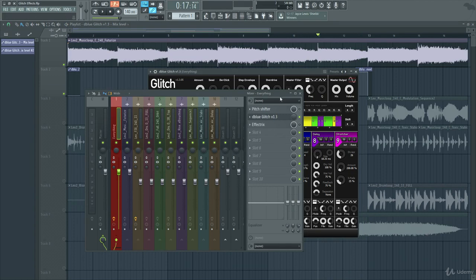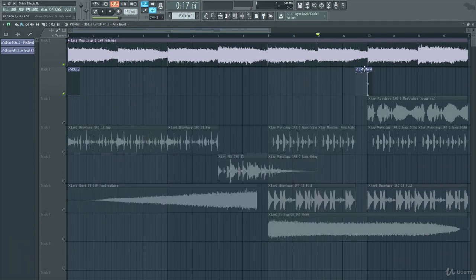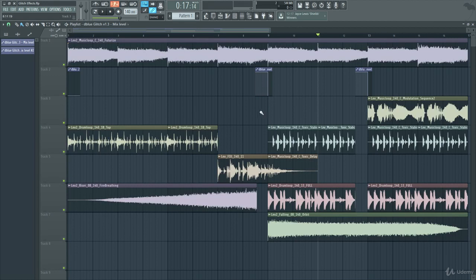Let's find another preset, shall we? Okay, I will make this one more time right here. And now let's hear how this song sounds now that we've added in some glitch effects.